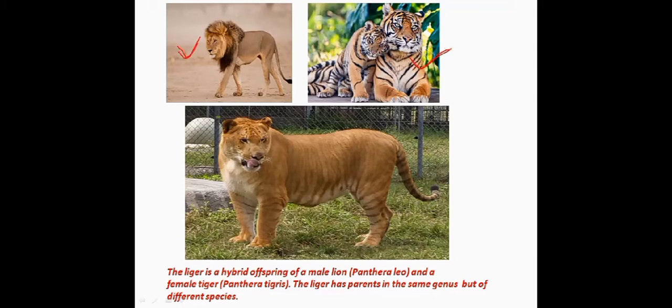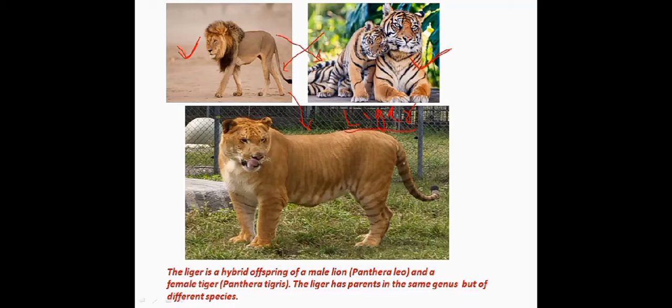They do not breed or mate with each other under normal, natural conditions, but sometimes they are crossed with each other under artificial conditions, and the resulting offspring is called a liger. So when a male lion is crossed with a female tigress, the resulting offspring is called a liger.